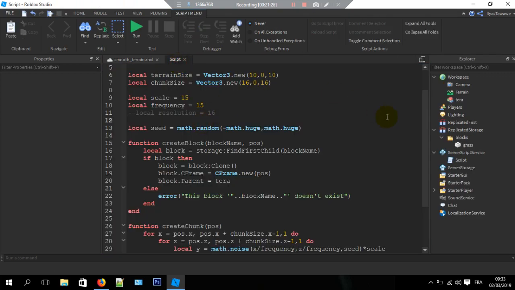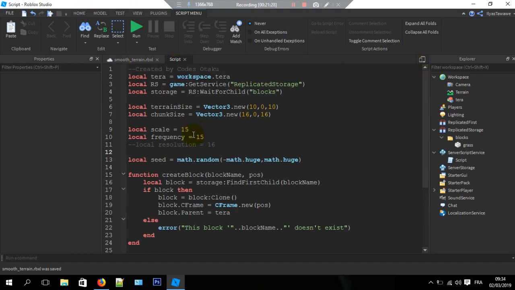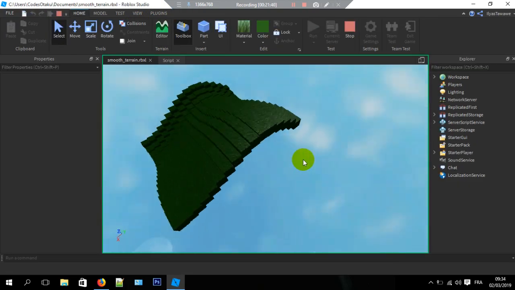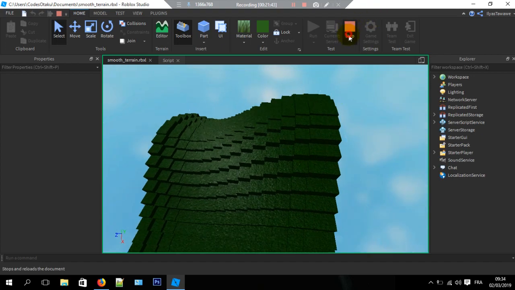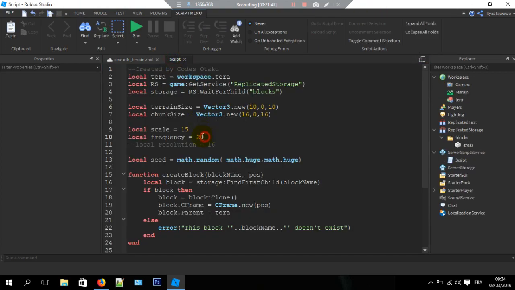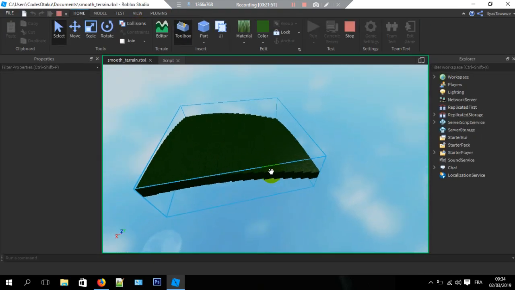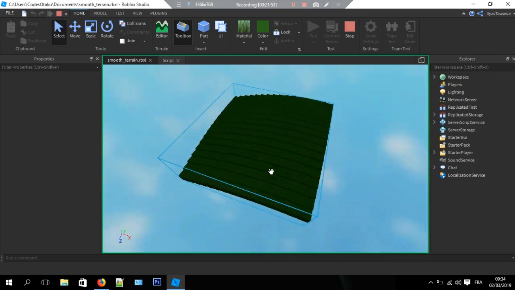Let's try to maybe get the frequency up a little, for example 20 maybe, and as you see it's a little bit smoother than before. 50 in the frequency and we get smoother, as you see. Cool.